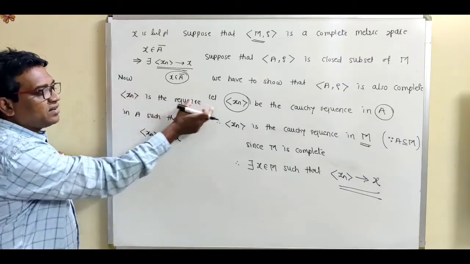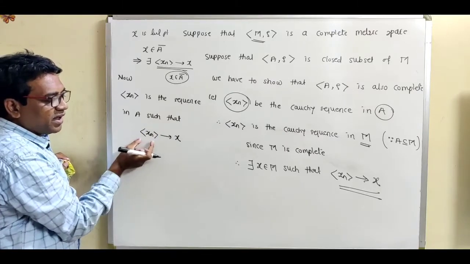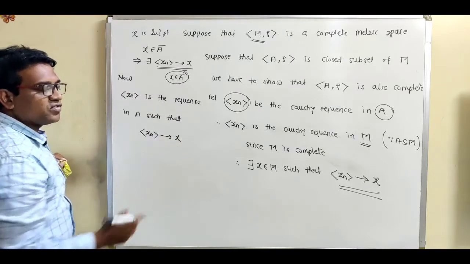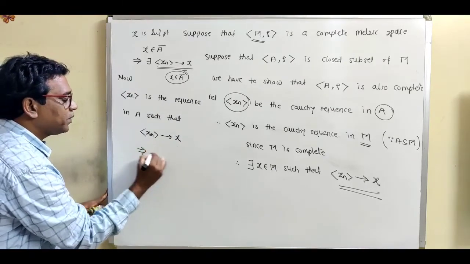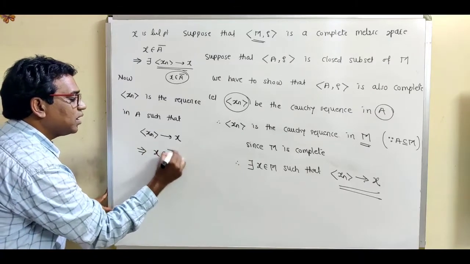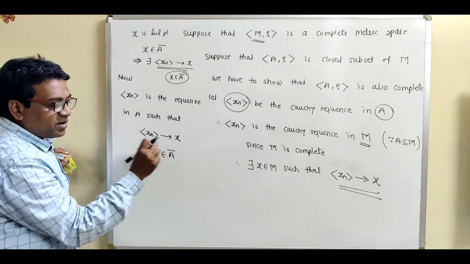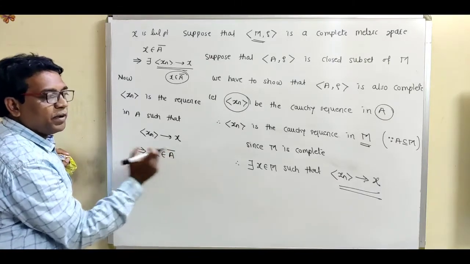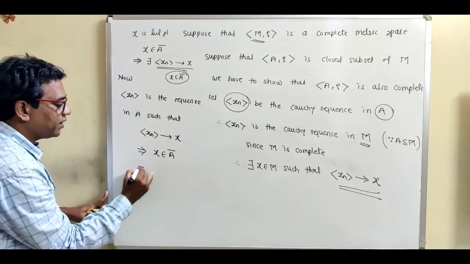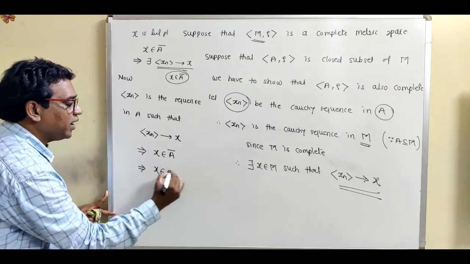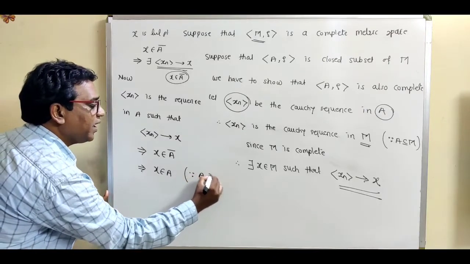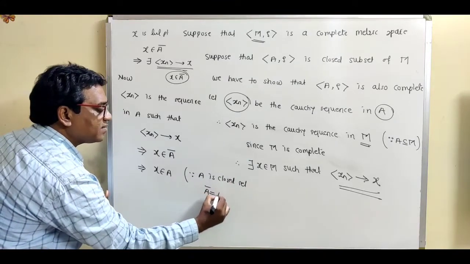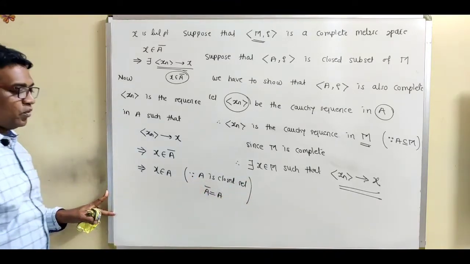We have shown that xn is a sequence in A having this condition, that xn converges to x. So according to the definition of limit point, this x is called a limit point. So right here, this implies x belongs to A closure; A closure is the notation for limit points, and x belongs to A closure means x is a limit point for A. So this implies x belongs to A, and this is the reason: because A is a closed set. Closed set means A is the same as A closure. That is the definition of closed set.